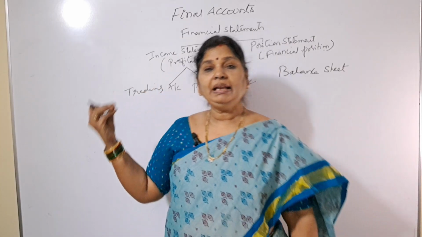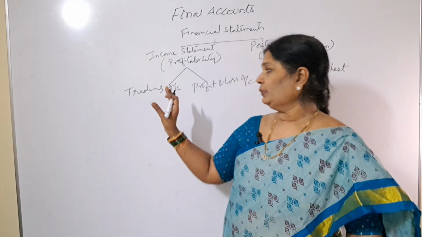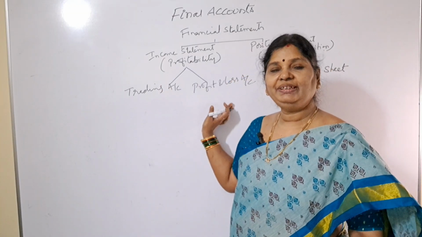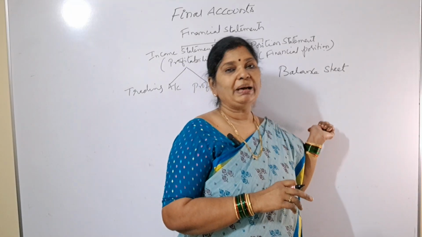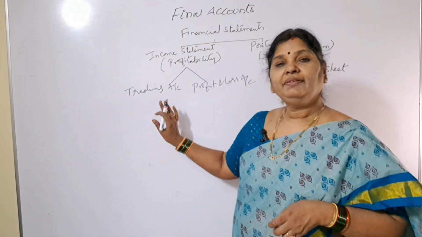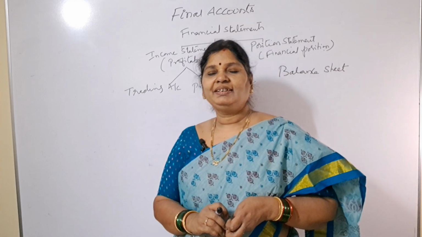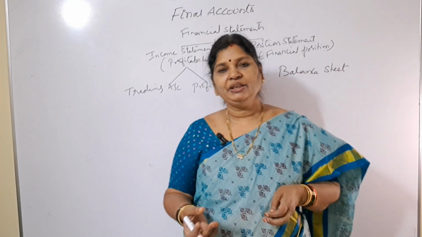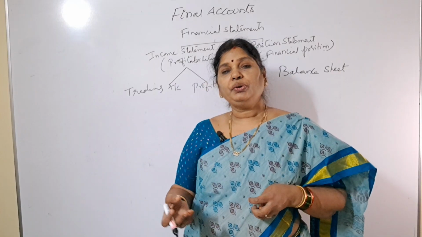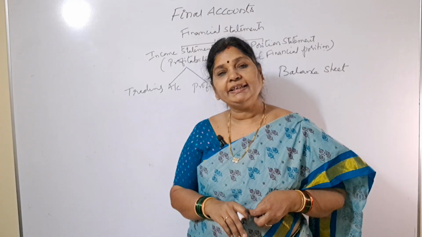So from trial balance, we'll take all items of revenue nature into trading account and P&L account, and the items of capital nature will go to balance sheet. This trading account will show us the gross profit of the business. What is gross profit? If you are doing any business, you will make sales, right? When you are making sales, you want to know how much profit you have earned.